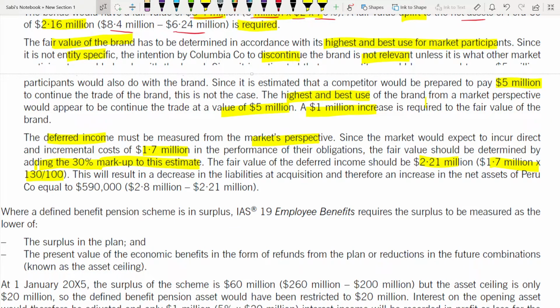This will result in a decrease in the liabilities at acquisition and therefore an increase in net assets. See, liability decreases means net assets will increase, because it is assets minus liability that gives you net assets. So the lower the liability, you have to reduce by a lower amount. That means net assets will go up. So therefore an increase in net assets of Pero equal to how much? 590,000.